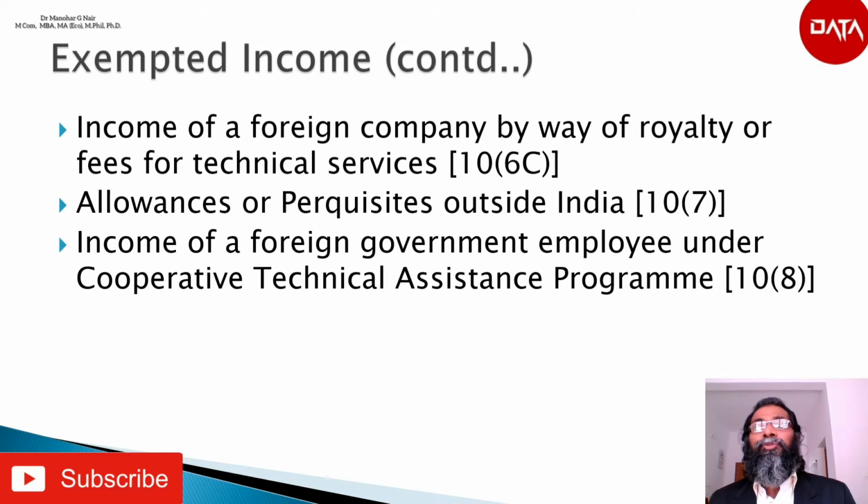In the case of an individual who is assigned to duties in India under a Cooperative Technical Assistance Program in accordance with the agreement entered into by the central government and the government of a foreign state, any remuneration received by him from the government of that foreign state for such duties and any other income of such individual which accrues or arises outside India in respect of which such individual is required to pay any income tax to the government of that foreign state shall be exempt from tax.